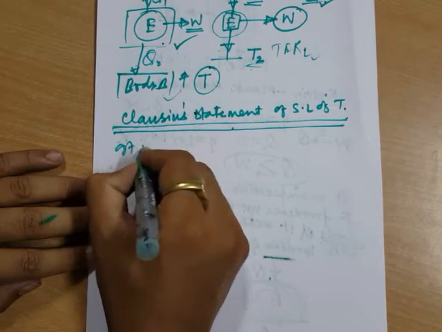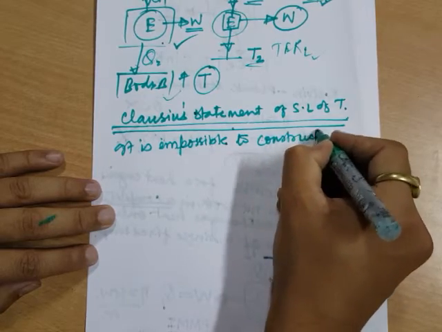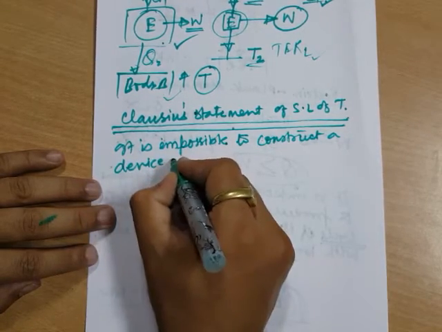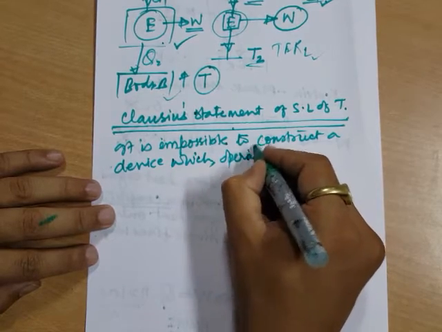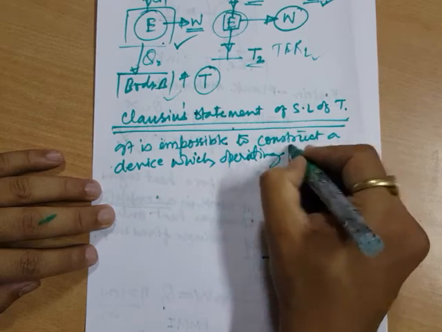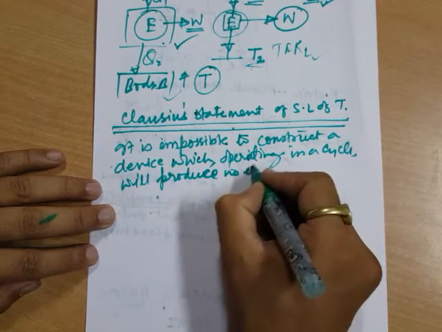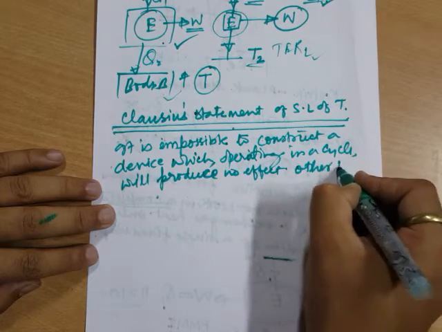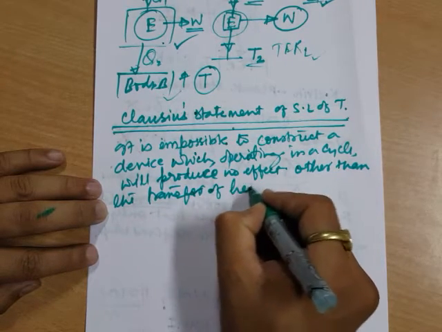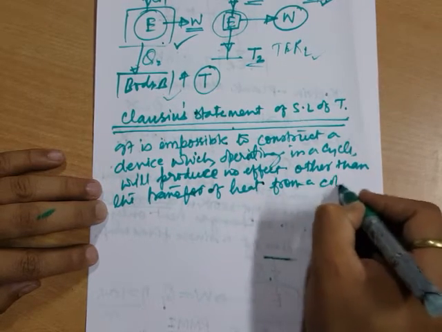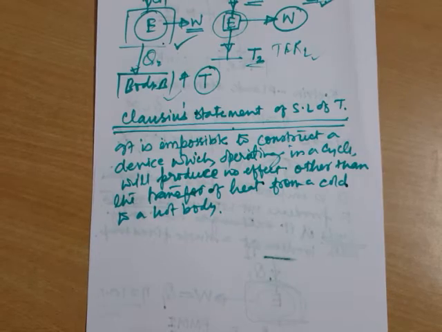It says it is impossible to construct a device which, operating in a cycle, will produce no effect other than the transfer of heat from a cold to a hot body. It is impossible.